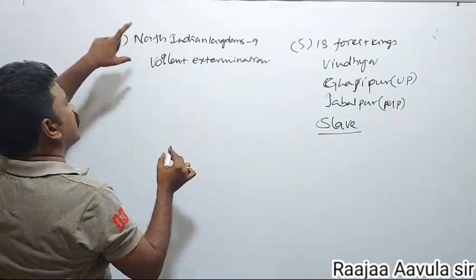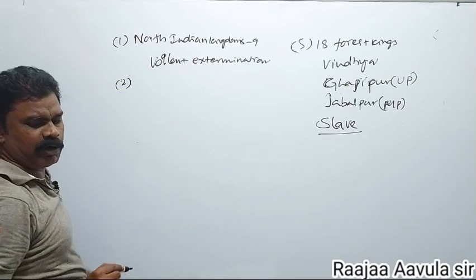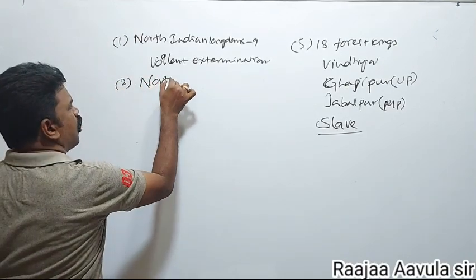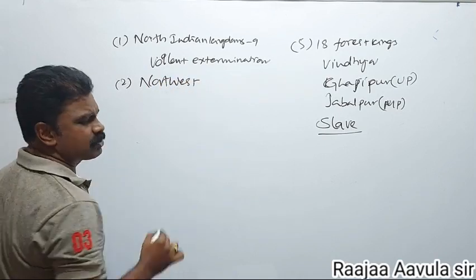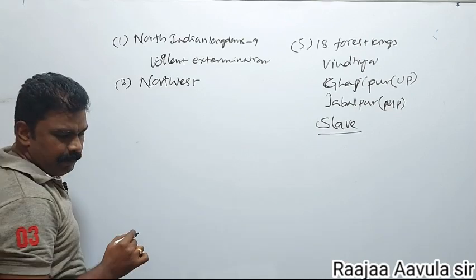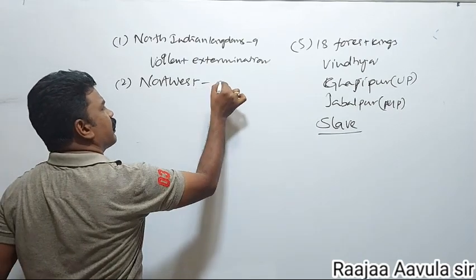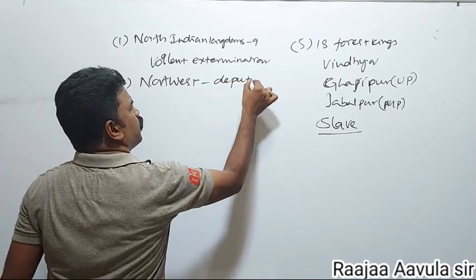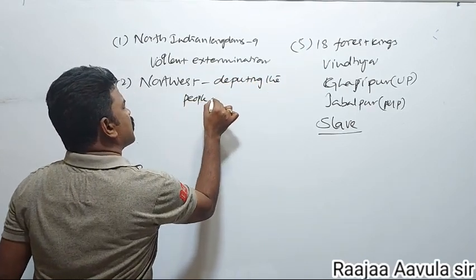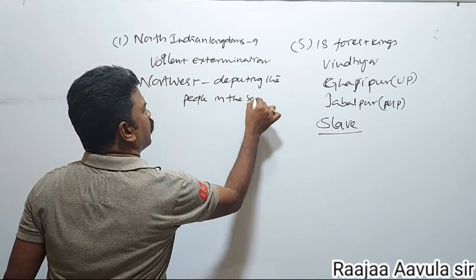For the 9 North Indian kingdoms, the policy followed was violent extermination. Second policy, the Northwest kingdoms. For their occupation, he followed the policy of deputing the people in the service of the emperor.